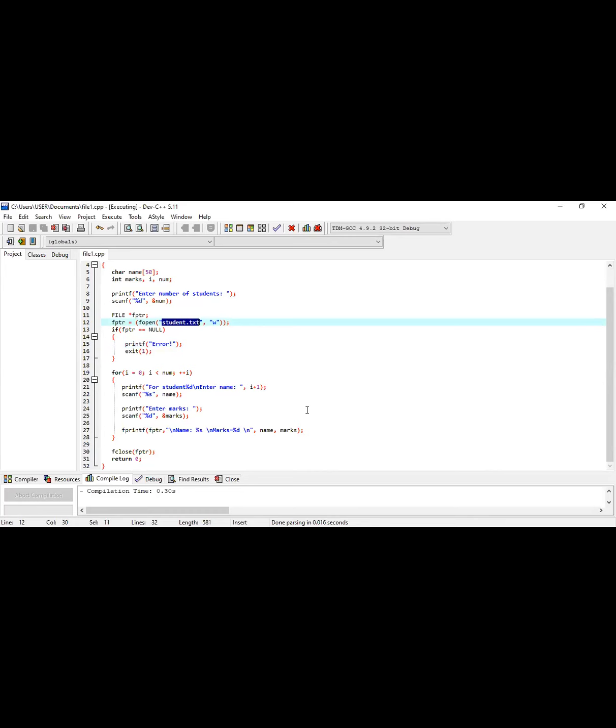Now, where is it actually saved or stored? If I don't specify any path here, it will by default store this type of file under the documents. I am going to show you that.